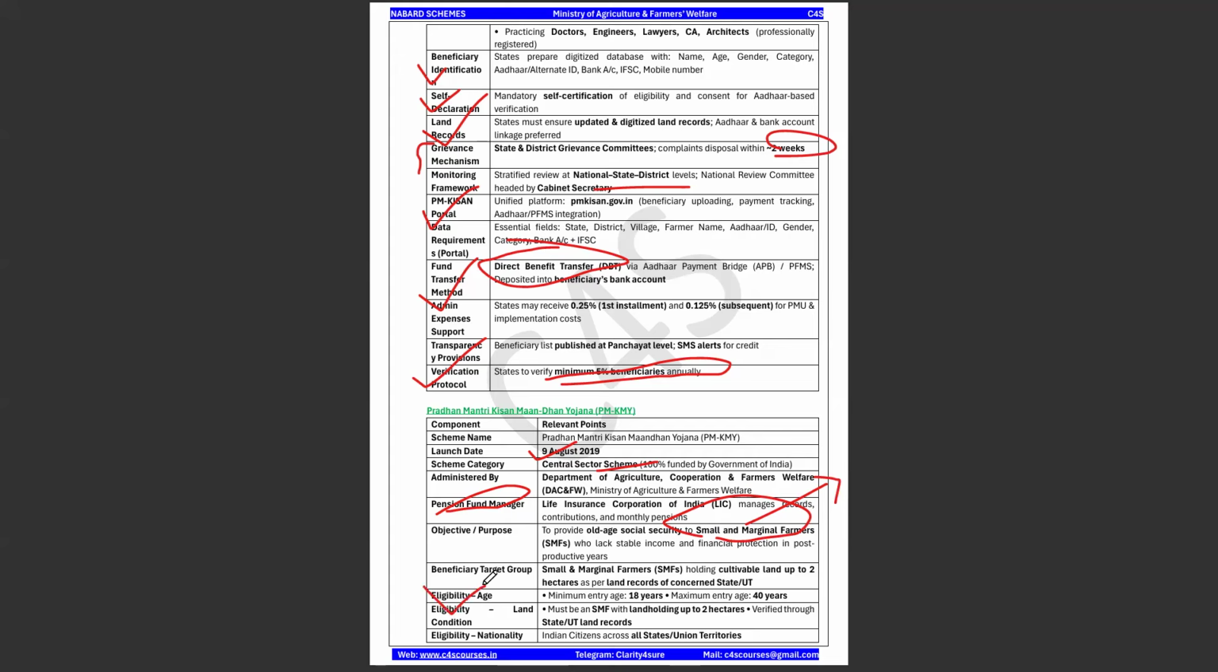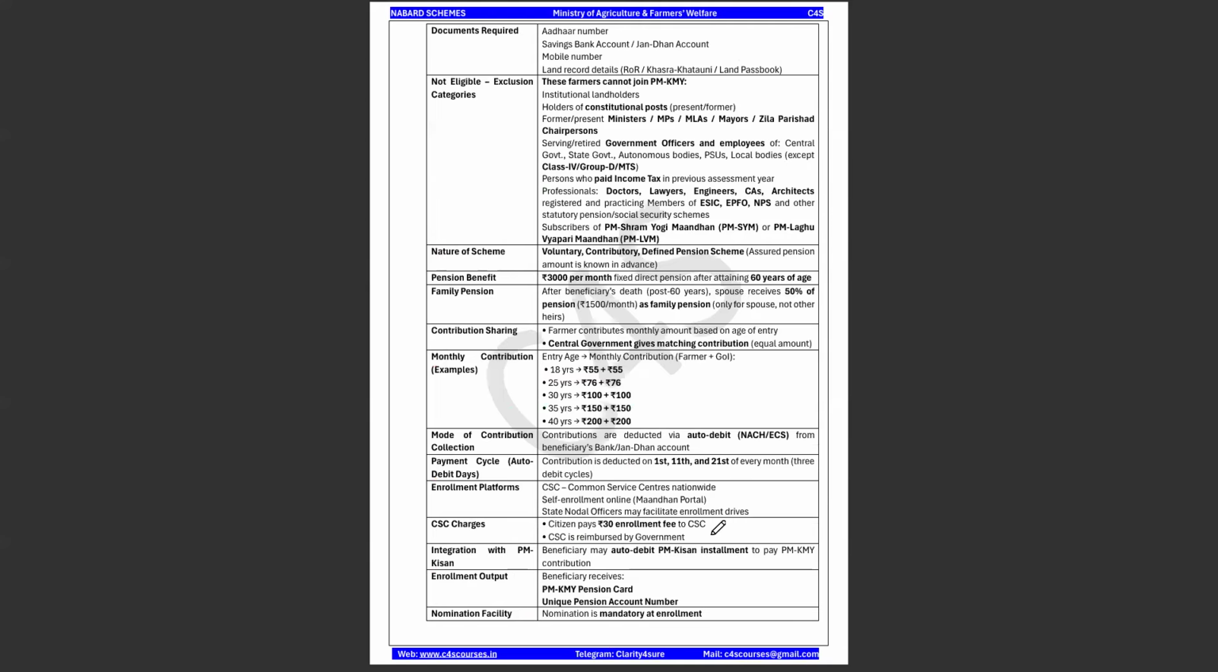Okay, and there is an eligibility age for this particular scheme, that is a minimum of 18 years and a maximum of 40 years. And we all know the land condition, for small and marginal farmers, it should be less than up to 2 hectares. Okay, and verification again through state and union territories land records. Okay, nationality, all Indian citizens are eligible for this. Okay, documents required, please take a note of it. And here also there are some exclusion criteria.